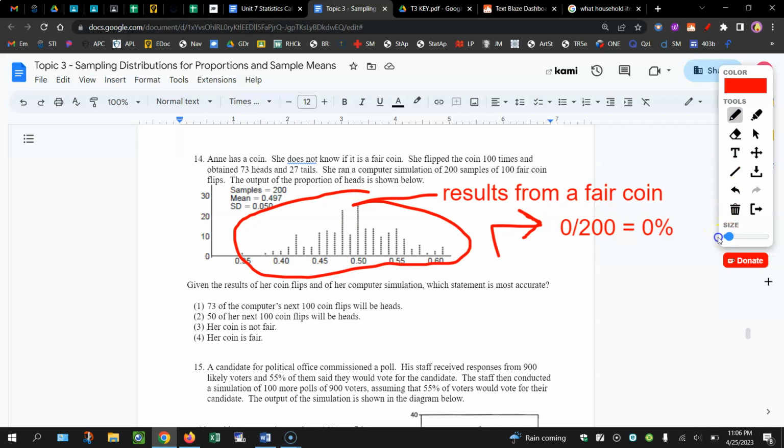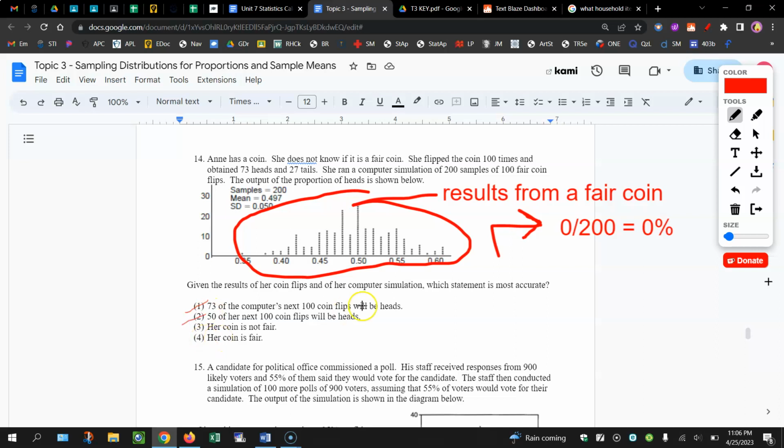Well, 73 of the computer's next 100 coin flips will be heads. That's a definitive statement. Exactly 73. Well, that never happened here, and it's definitive. No. 50 will be heads. Okay, it happened a certain amount of time, but there's no way we can guarantee it's going to be exactly 50.